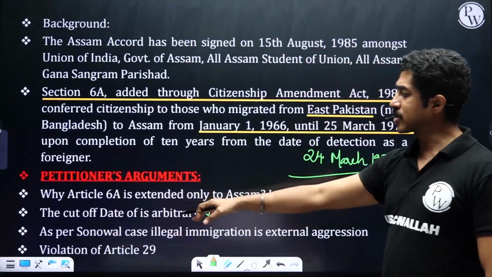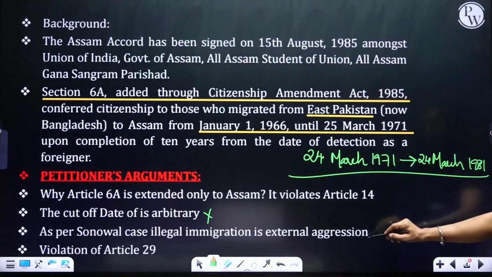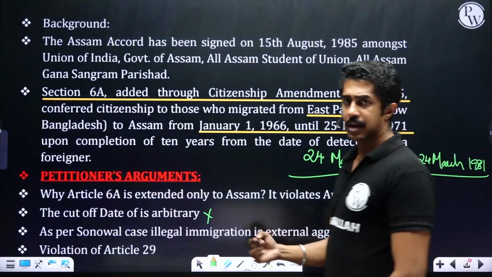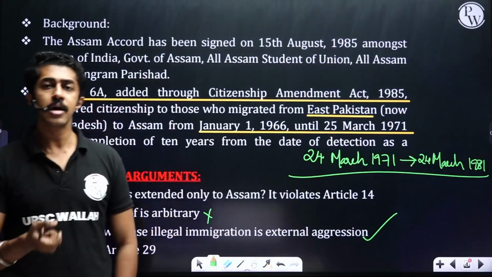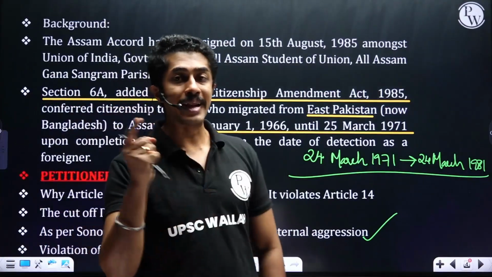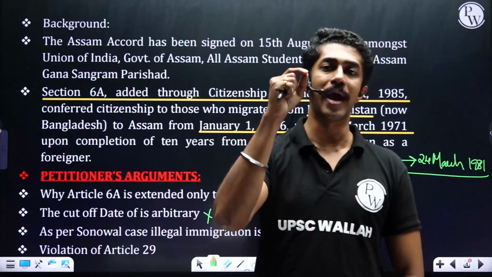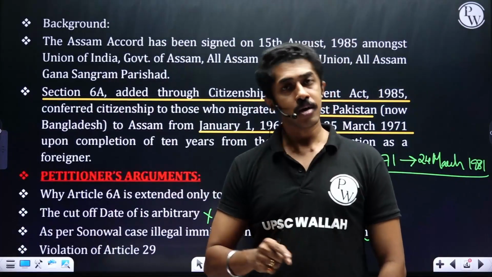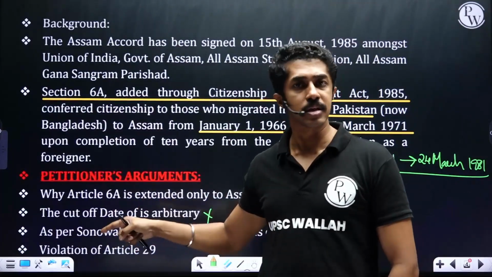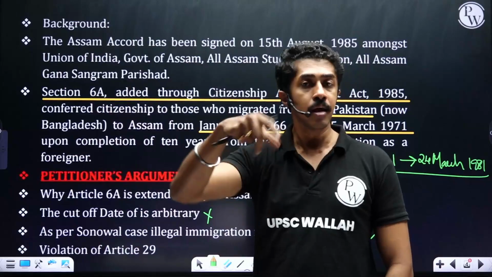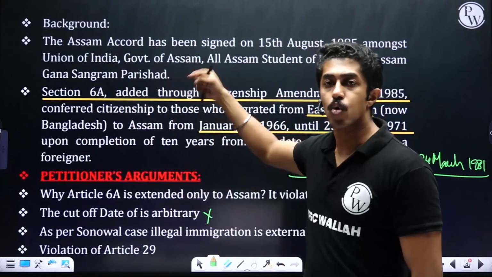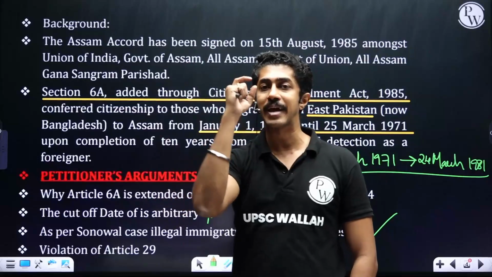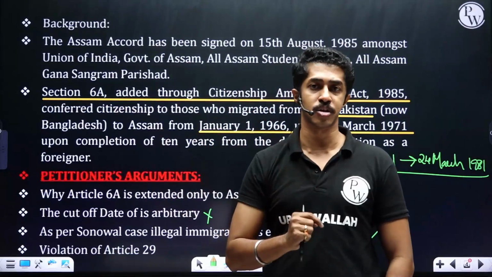Third point, as per the Sonowal case, illegal immigration is external aggression. That was a Supreme Court ruling in another case, called the Sonowal case. The Supreme Court ruled that illegal immigration tantamounts to external aggression. So they used that same argument. They said that in the Sonowal case, whoever came illegally, we have categorized it as external aggression. So whichever immigrants came from Bangladesh should also be categorized as external aggression.